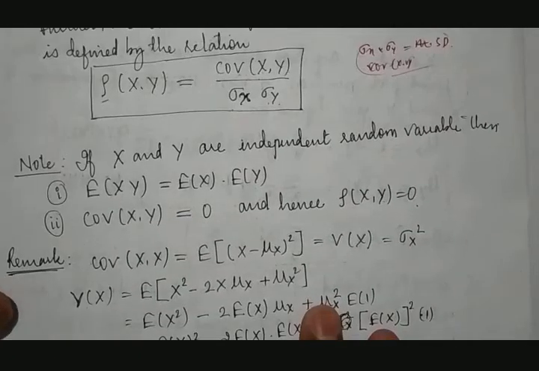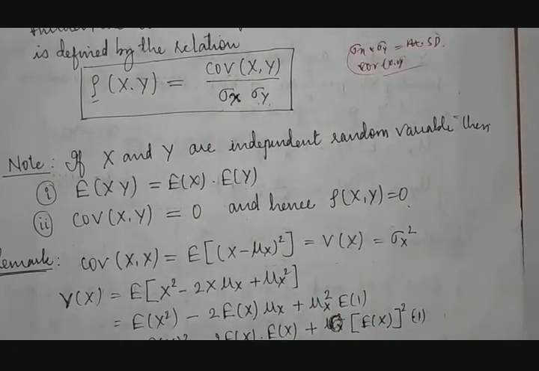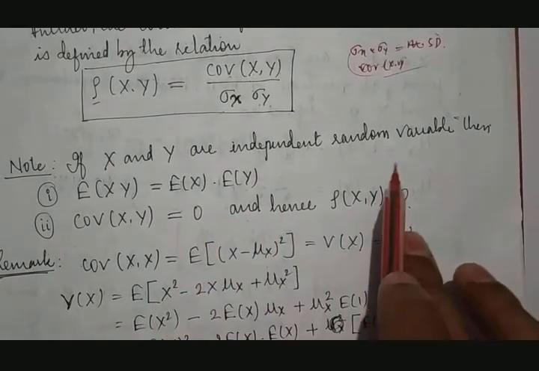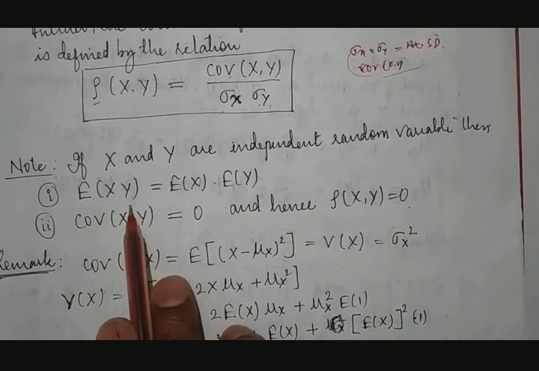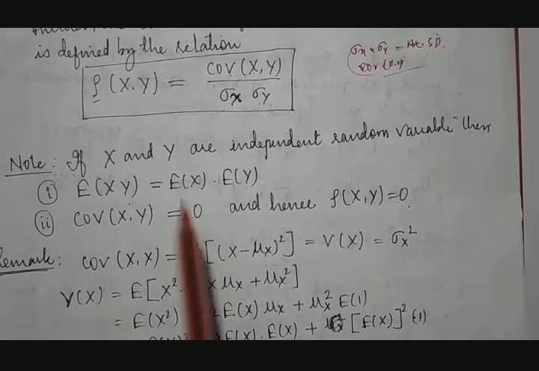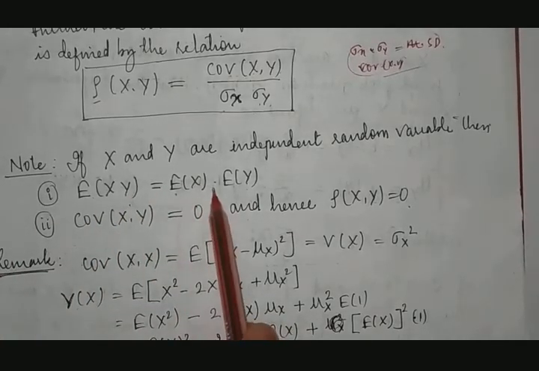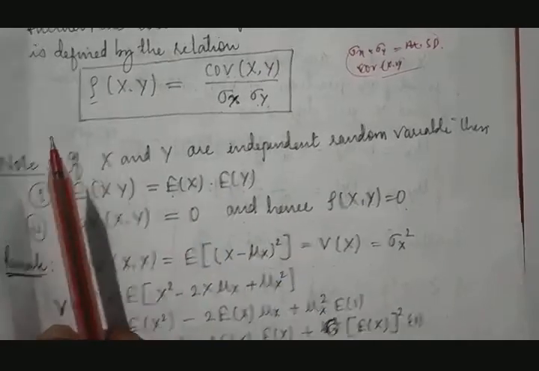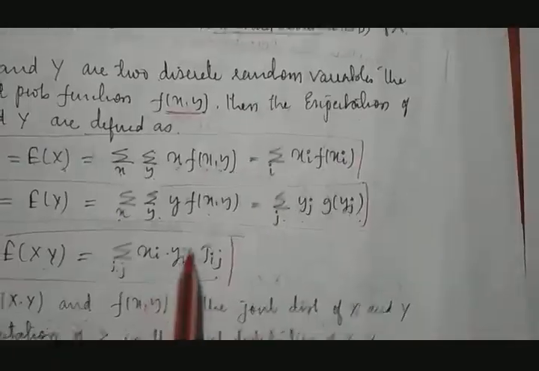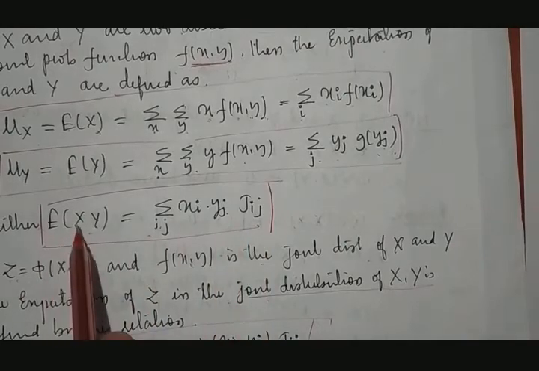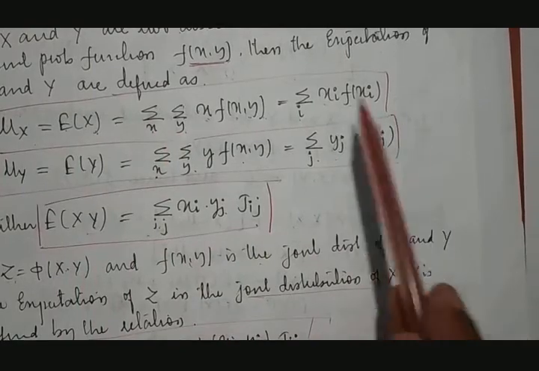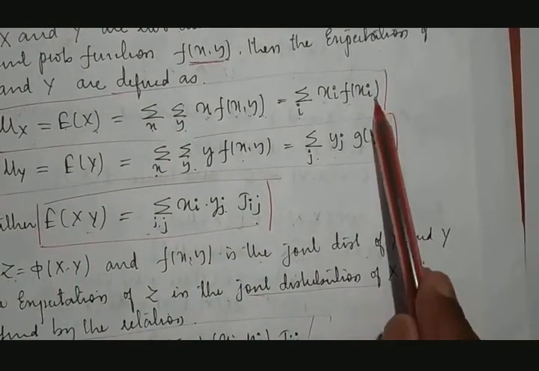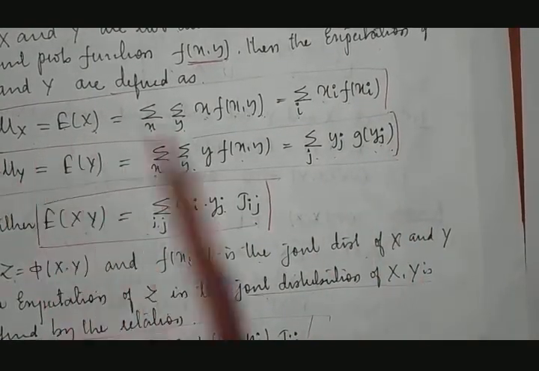Let us take a few notes here. If x and y are independent random variables, then expectation of x into y will be taken as expectation of x into expectation of y. Means what? Either we can use this formula to calculate expectation of x y, or else if we already have these results, then we take the product of the two results, which is equal to expectation of x y.